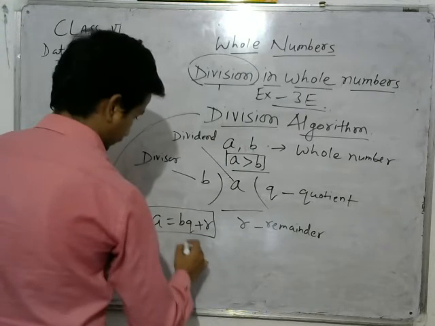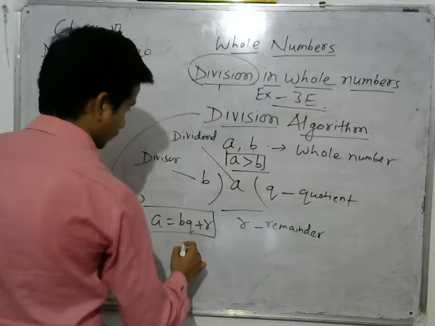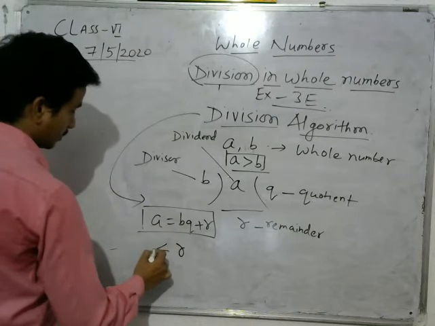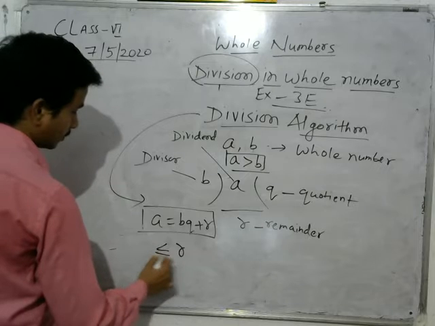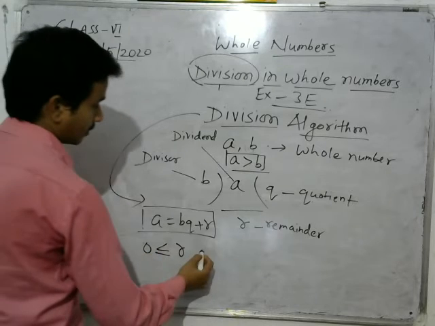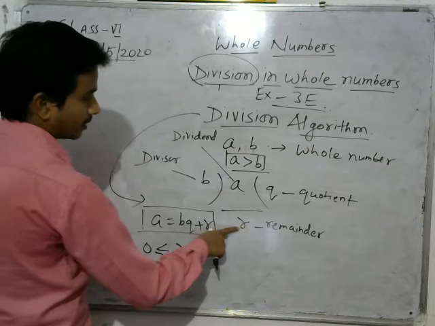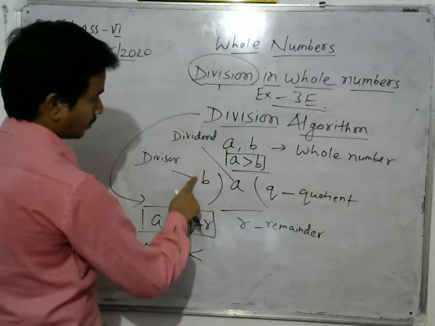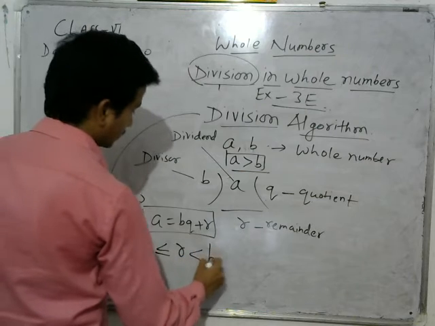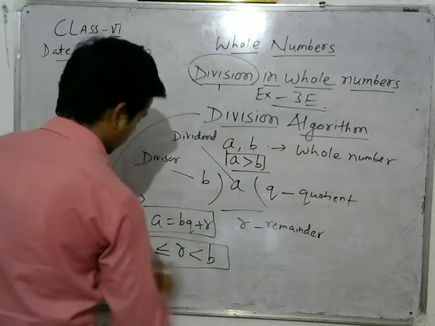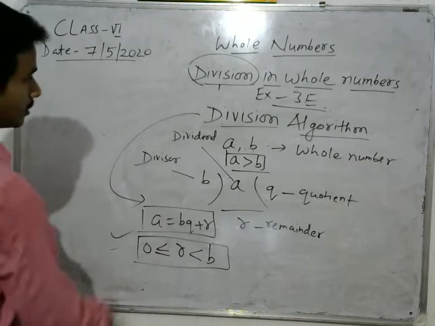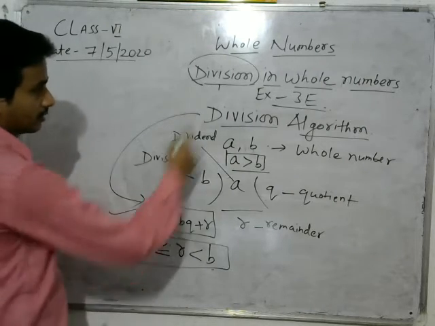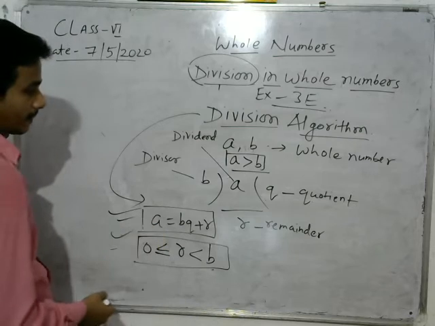Such that the remainder can either be equal to 0 or greater than 0, but it will always be less than the divisor. Okay, this is the condition. So this equation is known as the division algorithm.